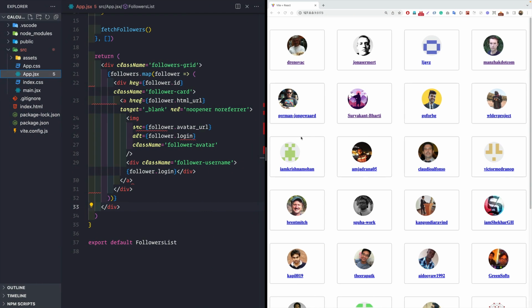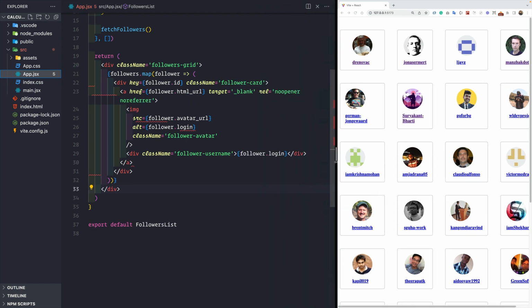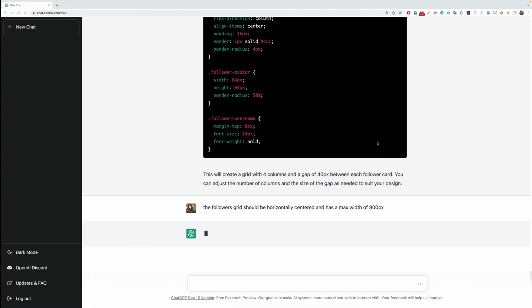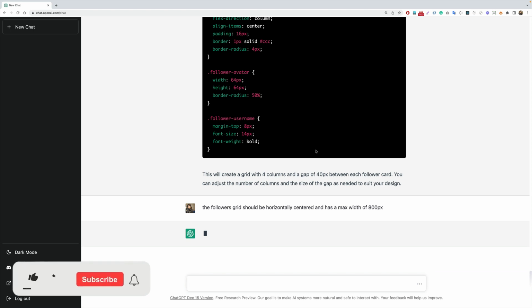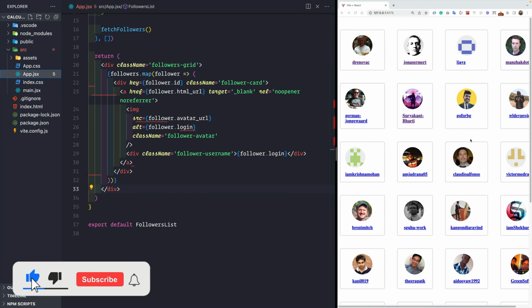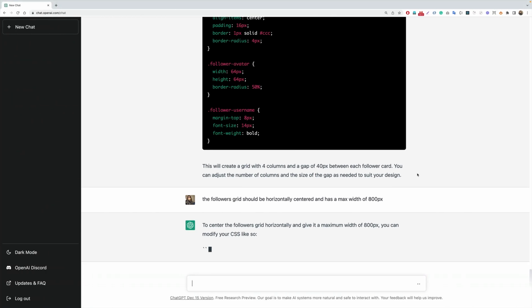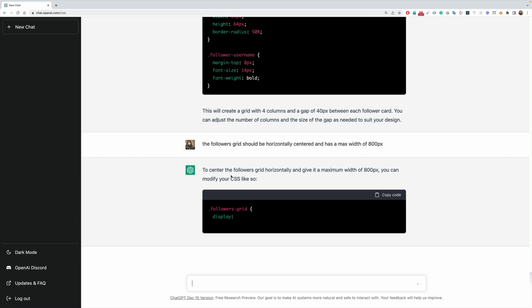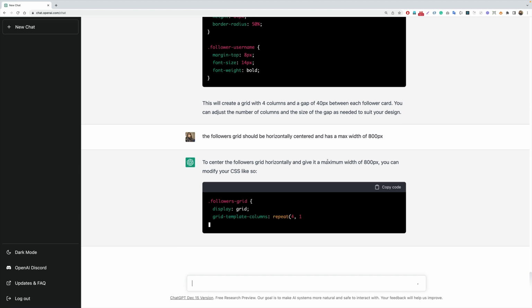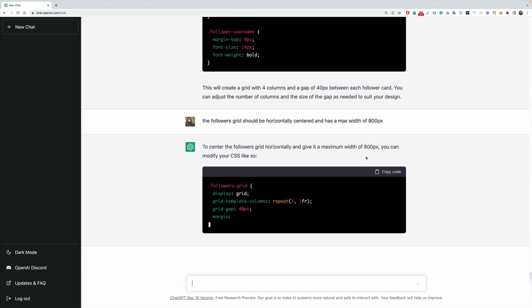And again, I have not written even a single line of code. It is all AI generated by ChatGPT. And how cool is this? Like I wrote a complete application using ChatGPT. It is super awesome according to me. So we see that to center the followers grid horizontally, we need to give it a max width of 800 pixels. So we already know this.